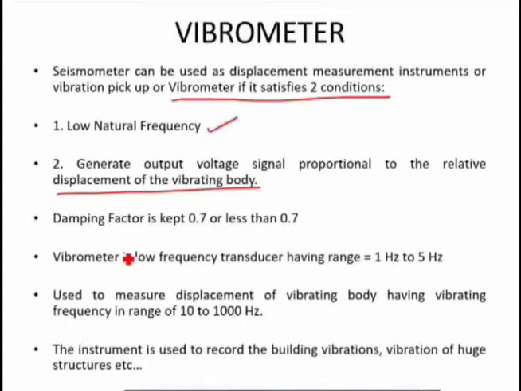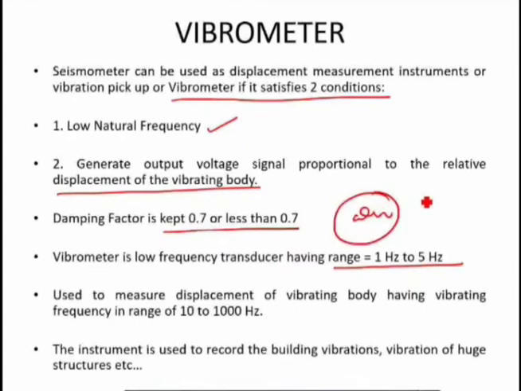The damping factor is kept 0.7 or less than 0.7. This detail we will understand in the graph of the vibrometer and the accelerometer. This vibrometer is a low frequency transducer having a range of 1 Hz to 5 Hz. Now, low frequency transducer means what? It is having a low natural frequency omega n, which is equal to square root of k upon m.